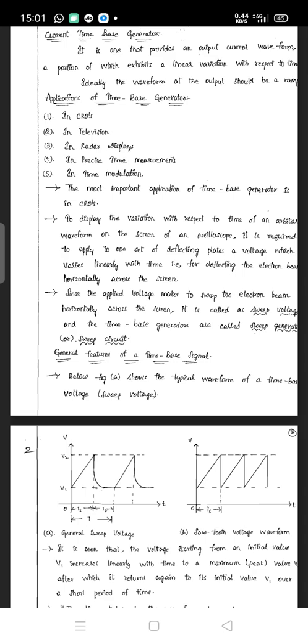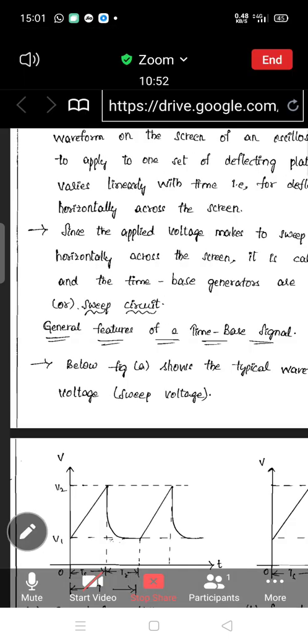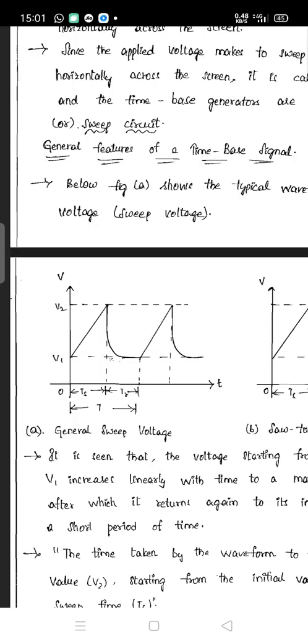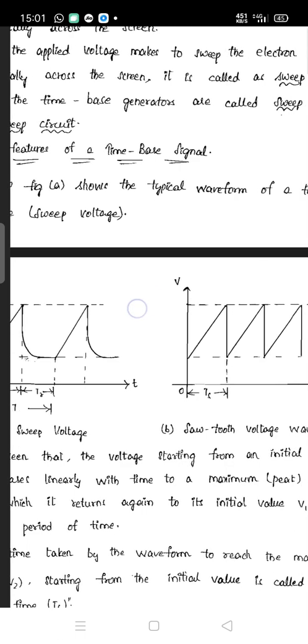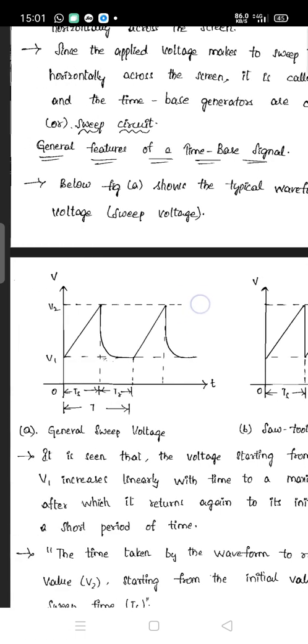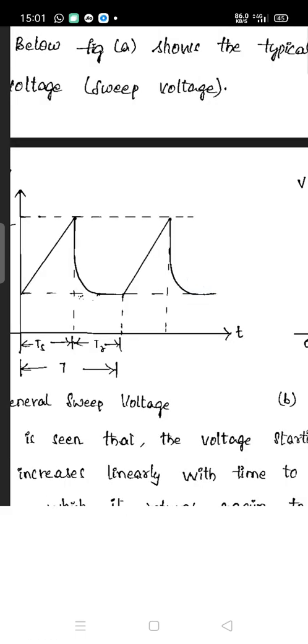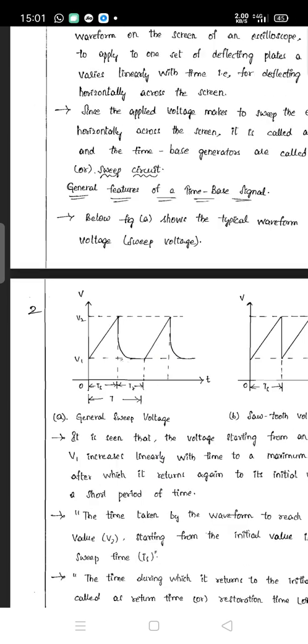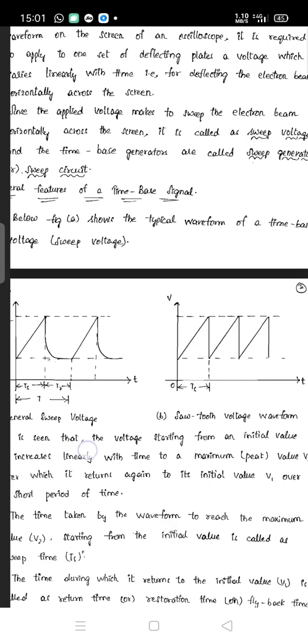Now the general features of the time-based signal. What are the general features we can study? Below, figure A shows the typical waveform of the time-based voltage, the sweep voltage. So this is figure A. And the second one is the sawtooth voltage waveform, B.